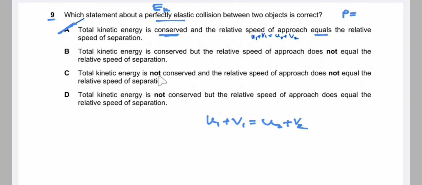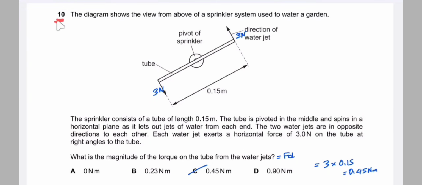And kinetic energy is conserved. Here kinetic energy is conserved, but the relative speed of approach is not equal to the relative speed of separation. So there is also not, therefore these options are wrong. So the correct statement is A, that is kinetic energy is conserved and the relative speed of approach is equal to the relative speed of separation, and momentum is always conserved whether it is an elastic collision or an inelastic collision.